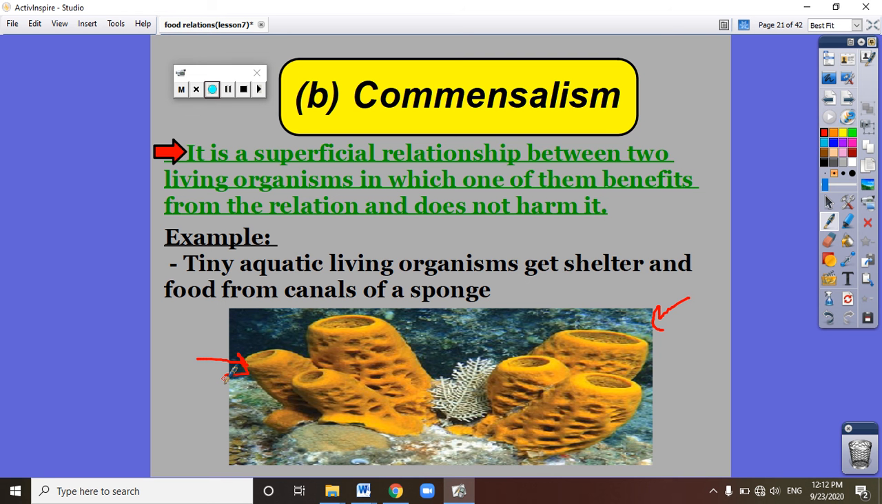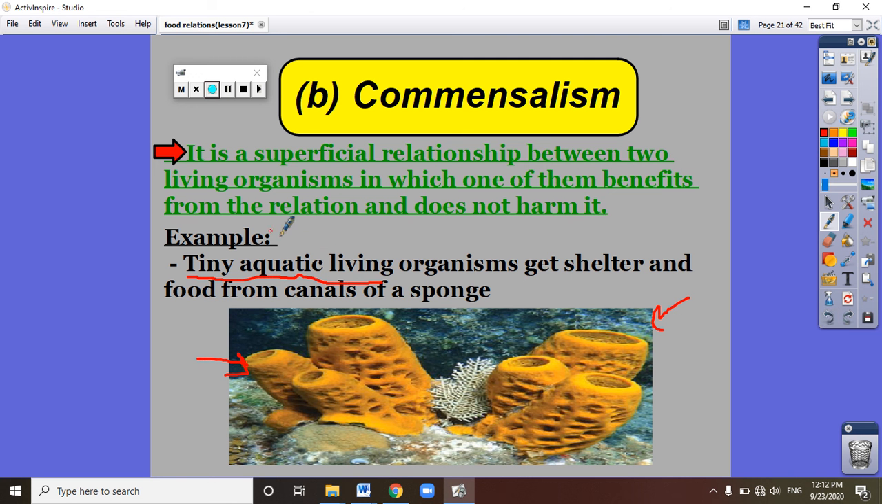What is the meaning of that? Tiny aquatic living organisms are very, very small fish that live inside the water. We named them tiny aquatic living organisms. And that's the sponge. Sponge is an animal that never moves from its place. It grows in its place and never moves from it. As you can see, that's the shape of the sponge.